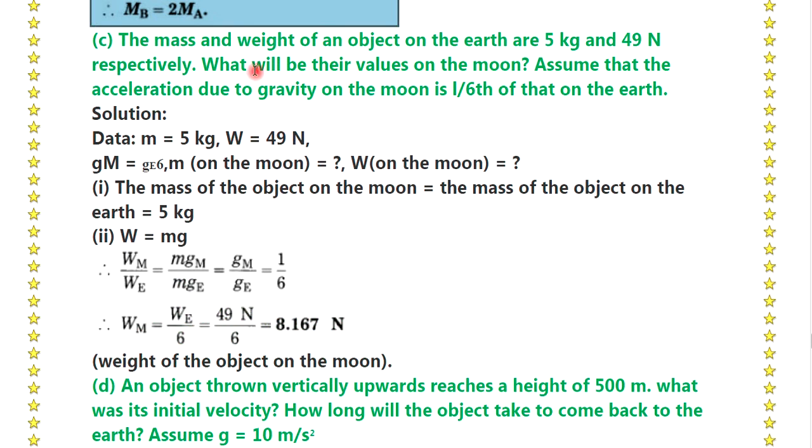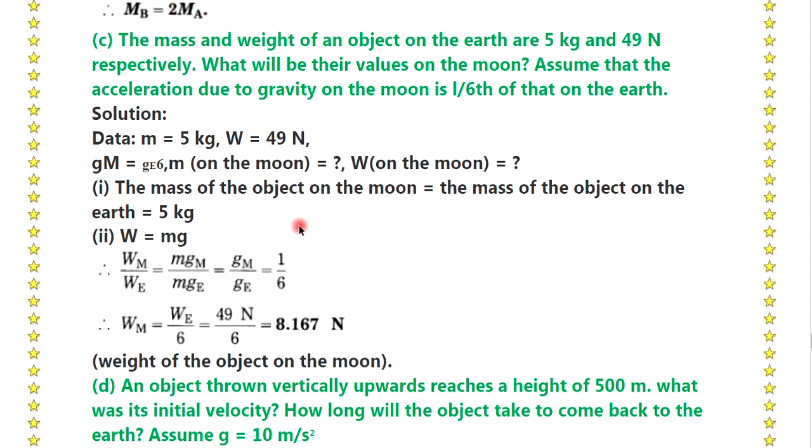Question number C. The mass and the weight of an object on the earth are 5 kg and 49 Newton respectively. What will be their values on the moon? Assume that the acceleration due to gravity on the moon is 1/6 of that on the earth. Solution. Data: mass is equal to 5 kg, weight is equal to 49 Newton. Gm is equal to Ge by 6. We have to calculate the mass on the moon and weight on the moon.